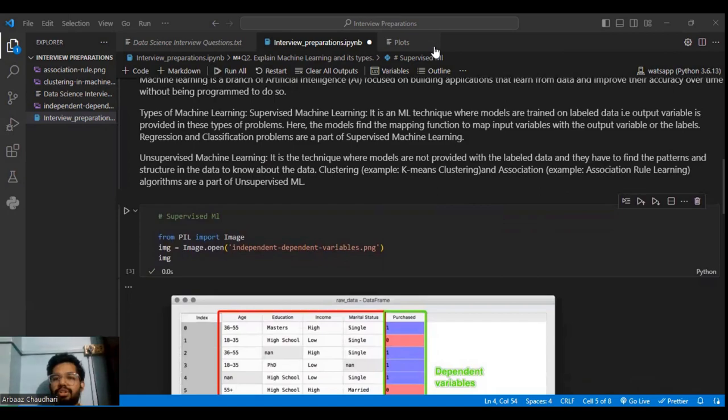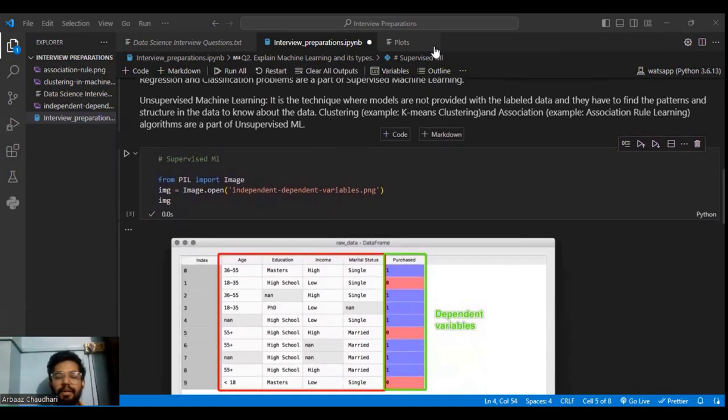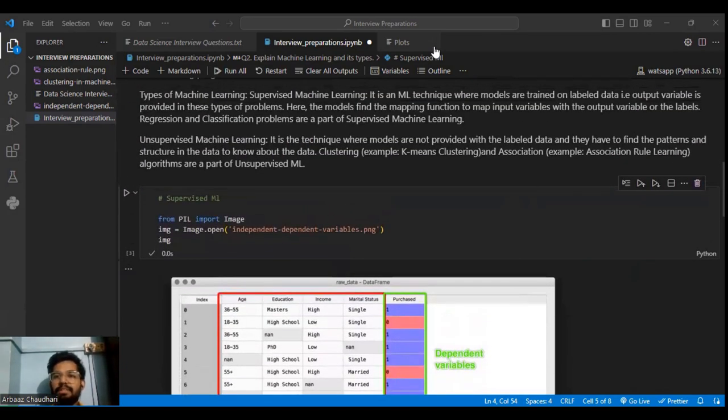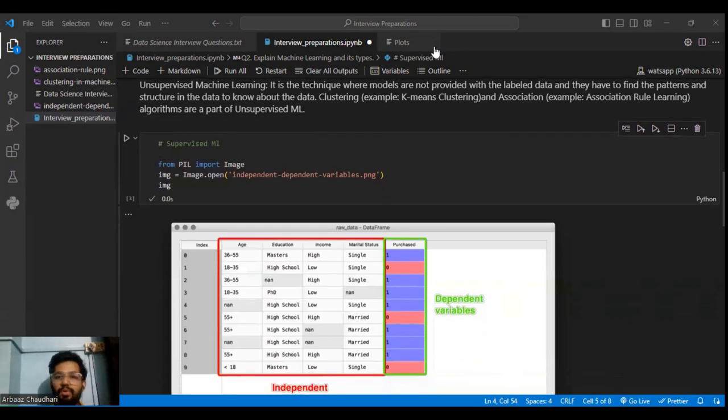One more is association, which is an unsupervised machine learning technique. Association means, suppose a customer is buying toothpaste.